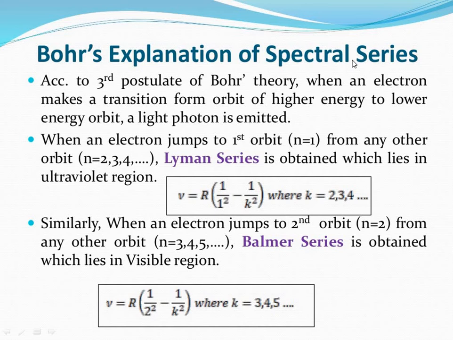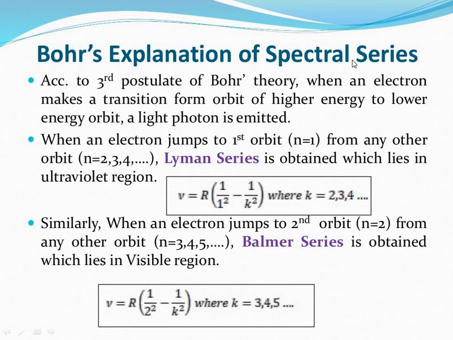Different scientists have identified them in different regions. They are Lyman, Balmer, Paschen, Brackett, Pfund. The scientists who identified them named the series by their names. If the electron jumps to the first orbit from any of the higher orbits, which can be second, third, fourth and so on, that series is the Lyman series, and it can be obtained by substitution of the values. You can notice there N1 is 1, and N2 can be 2, 3, 4 and so on.